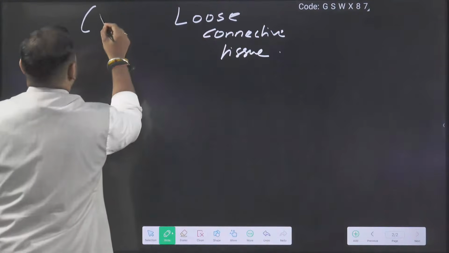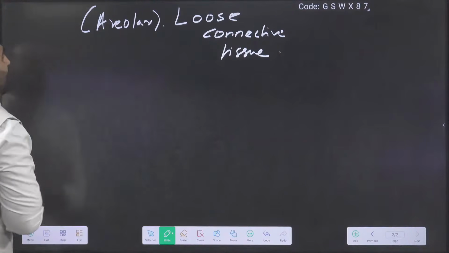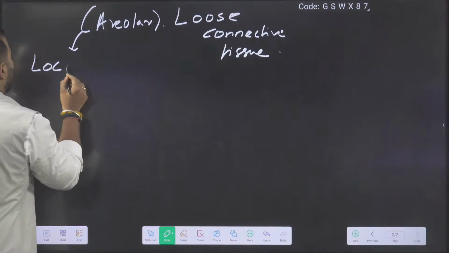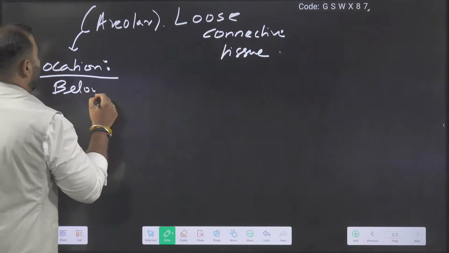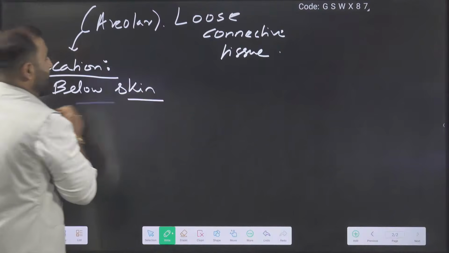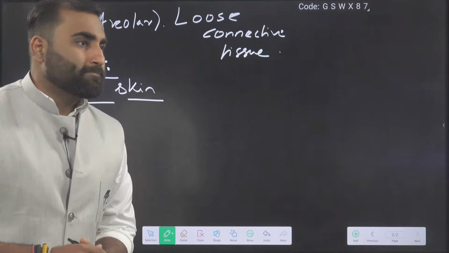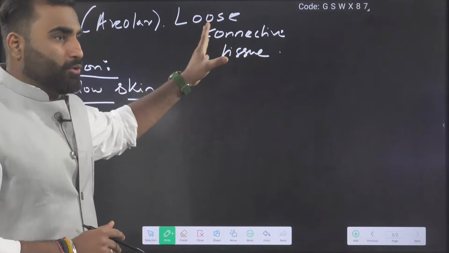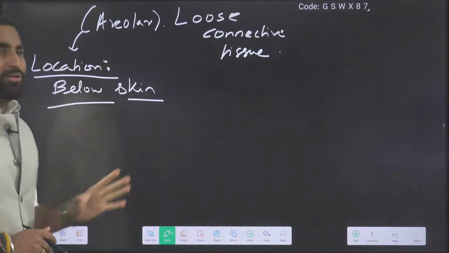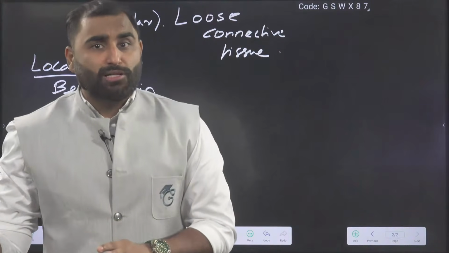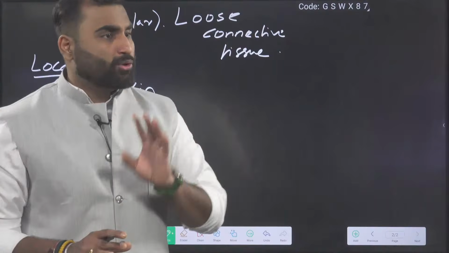So when I talk about loose connective tissue, specifically I am talking about areolar. What is the location? Tell me, guys. Location will be below the skin. Are we clear? So we are talking about loose connective tissue, that is areolar connective tissue. There are other locations also, but I am talking about the most commonly observed location, below the skin.